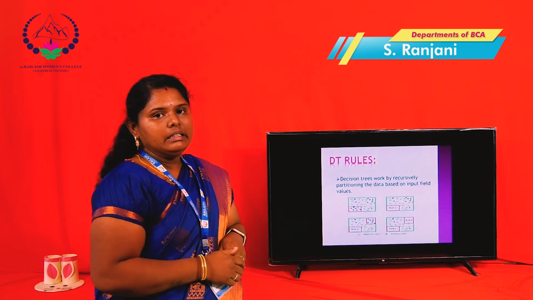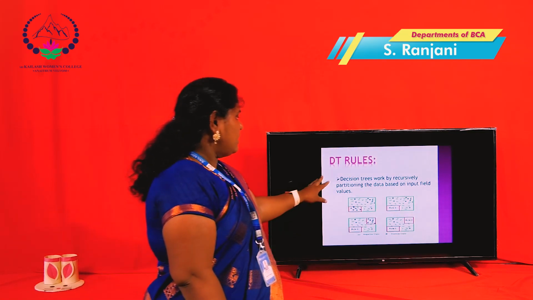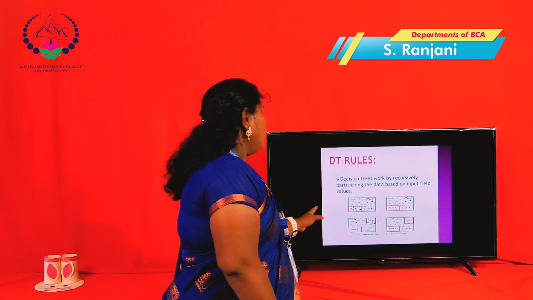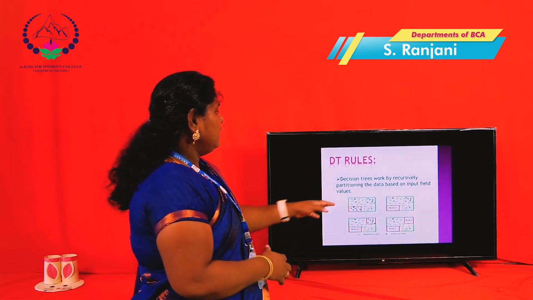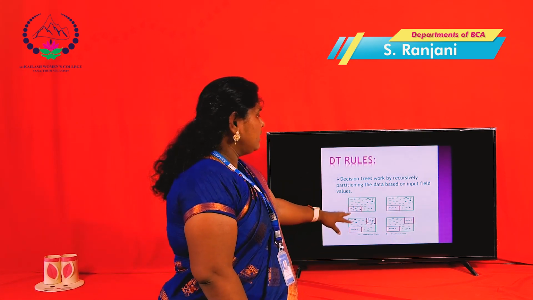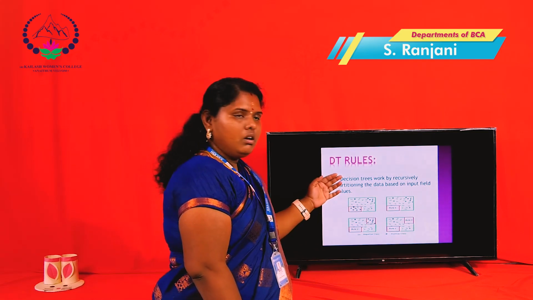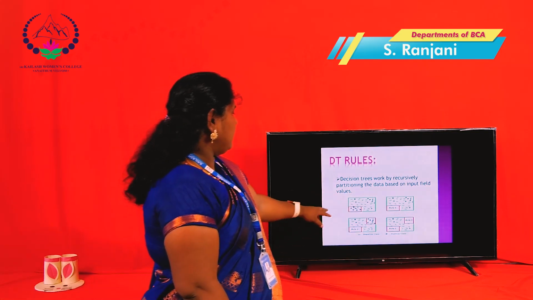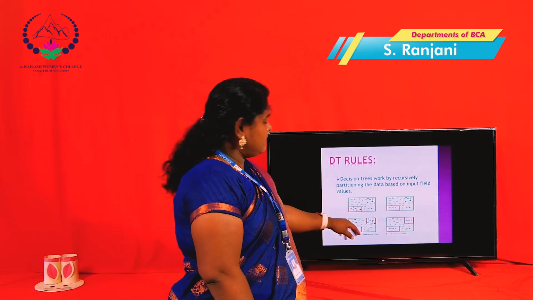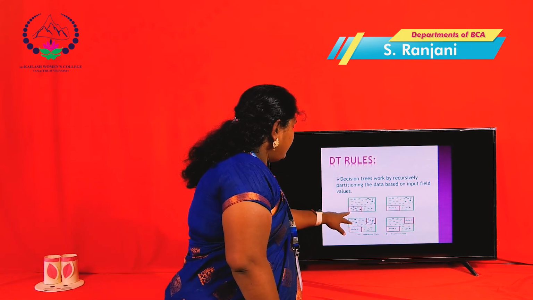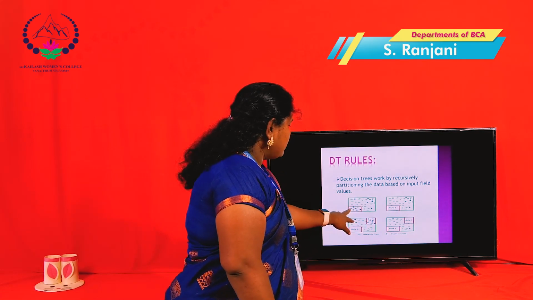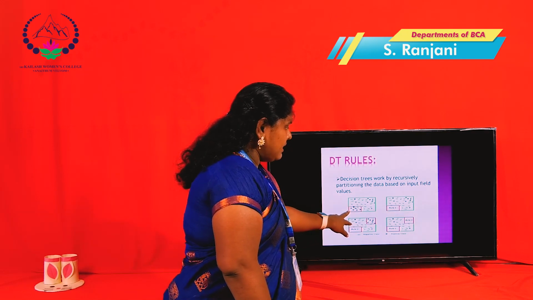Then next one, DT rules. It means decision tree rules. It works in a recursive method. Recursively means a function calls itself. It can be classified into 4 categories. First one, the grouping of data that can be classified.